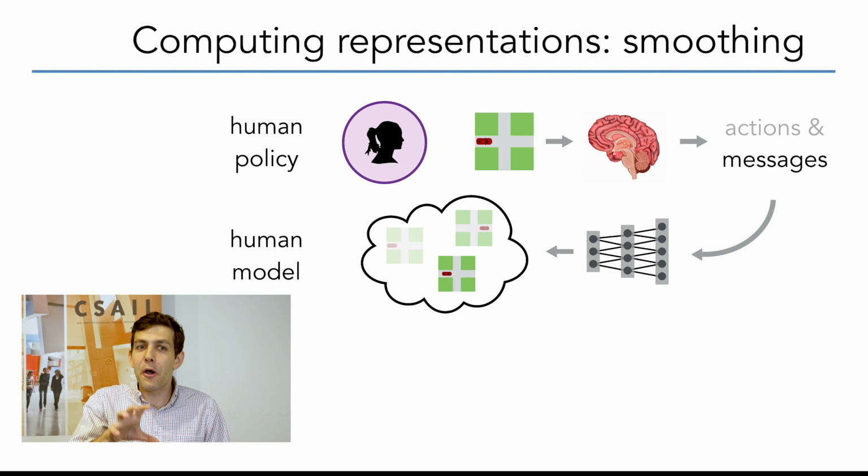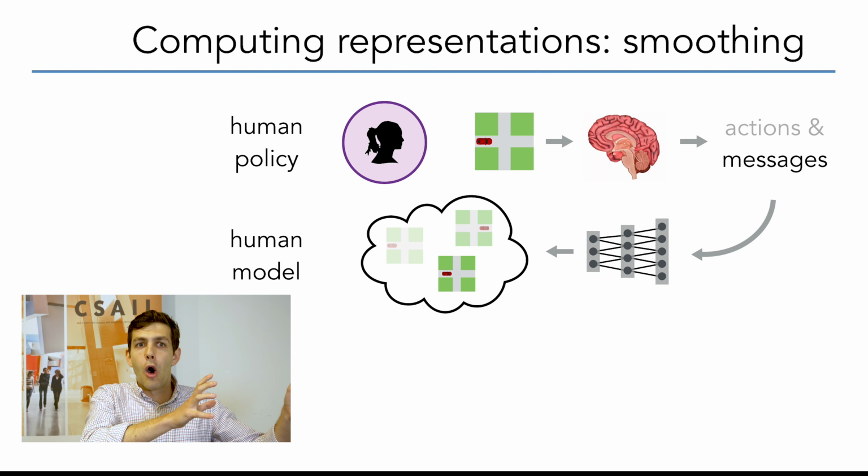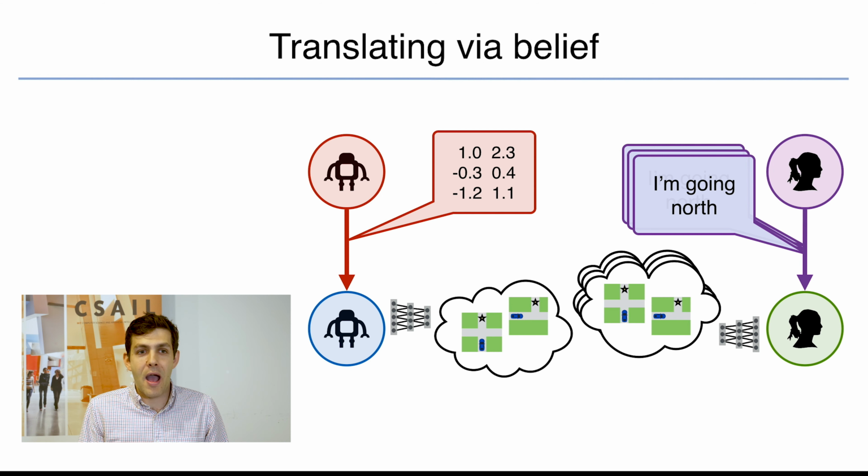And similarly, even though we don't have access to a forward model, we can build a model of human beliefs using all the human data we have and just trying to reconstruct the states that our humans were in when they sent the particular messages that we saw them generate in the data. The key thing to notice here is that we don't need parallel data to build either of these models. We can build our model of neuralese messages using only examples of our learned models interacting with each other. We can build a model of the meaning of natural language messages using only examples of humans interacting with other humans. Nevertheless, we now have enough to translate.